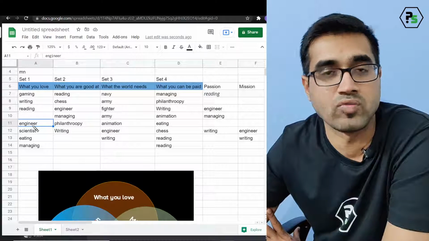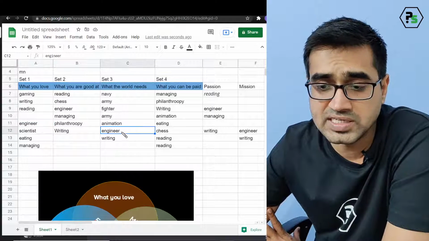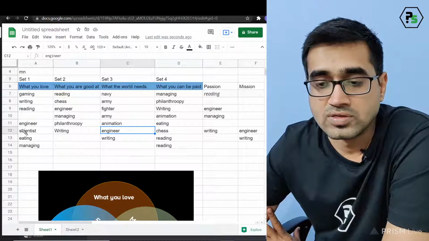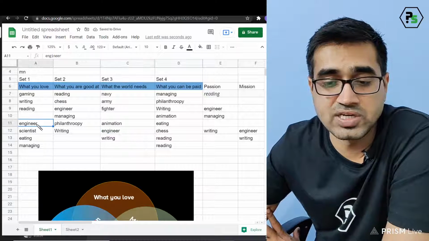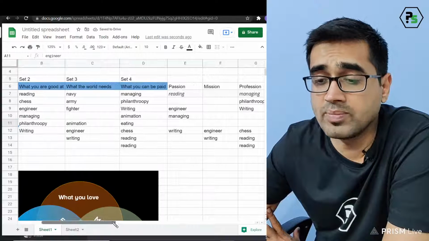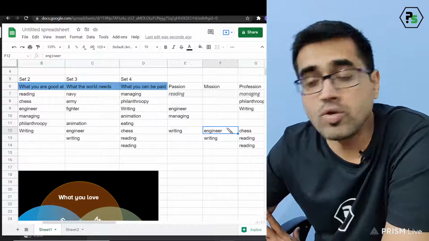Engineer is in set 1. Works. So the world needs engineer. Yes, they need it. So Army has been written 2 times, just remove it. So engineer is written here, engineer is written here. So the common part should include engineer. I hope now you understand.